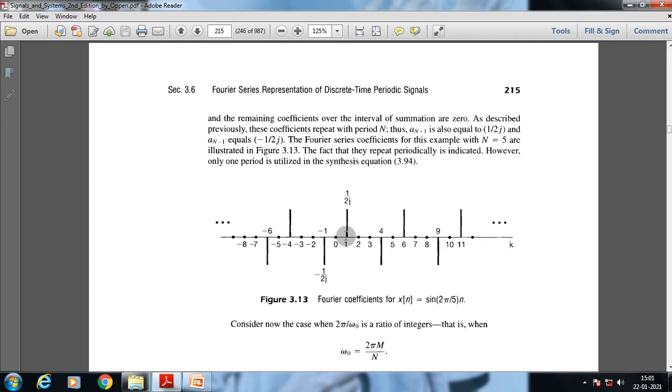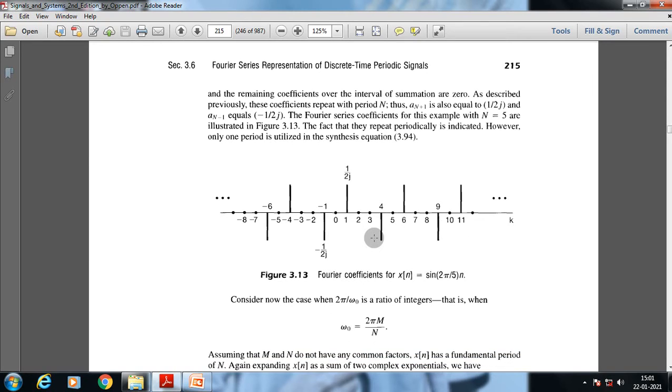If we count from this point, 1 2 3 4 5, at this point the function is repeated again. The same applies for the negative constant coefficients. This is for the positive constant coefficient and this is for the negative. So it is easily understandable how a graphical representation takes place in the case of a discrete-time Fourier series of the general complex exponential form. Now we will go through more and more examples.